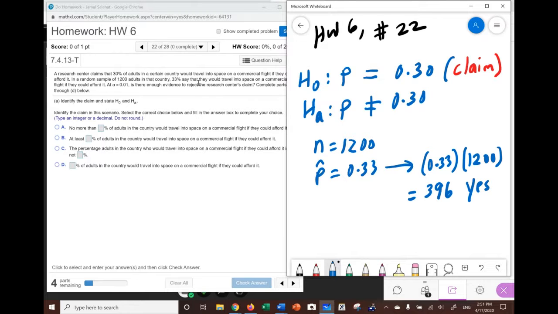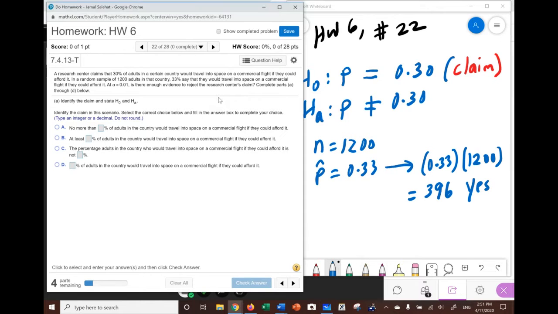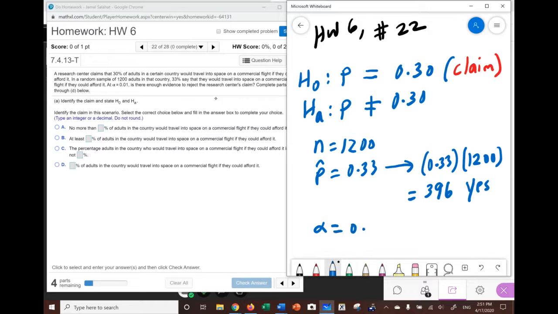They would travel into space on a commercial flight if they can afford it. The question gives alpha equal to 0.01, the significance level, and asks: is there sufficient evidence to reject the claim?